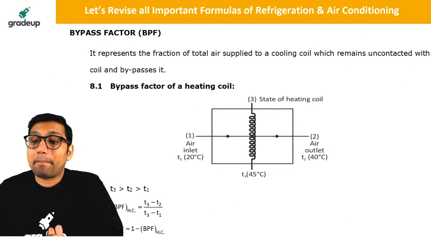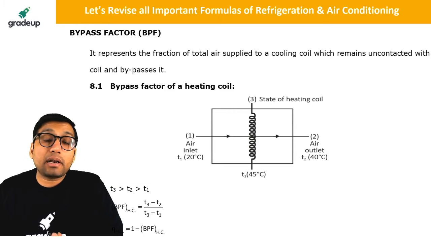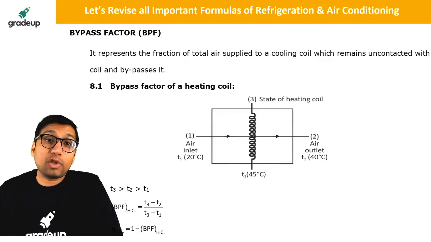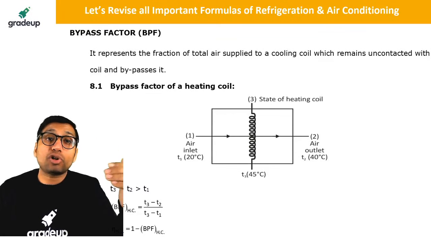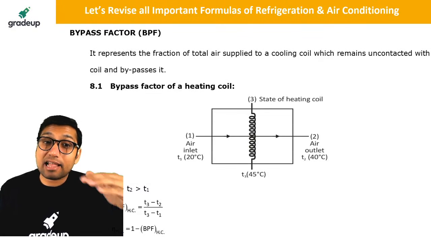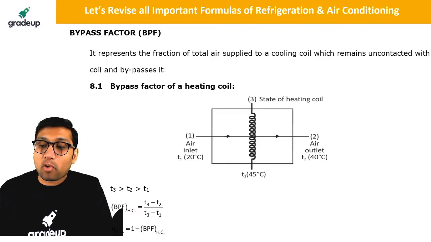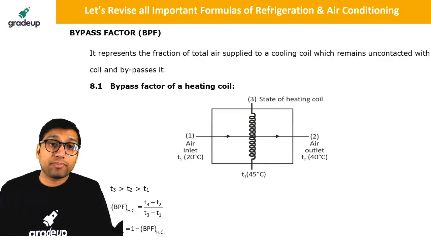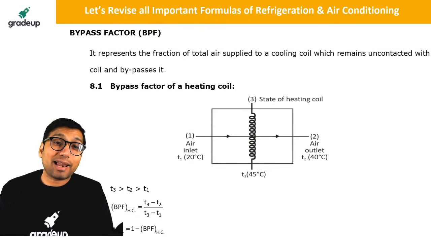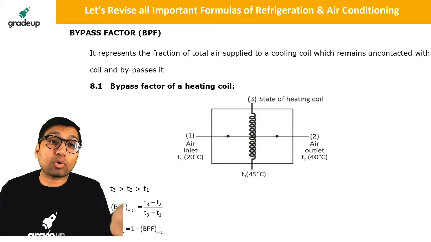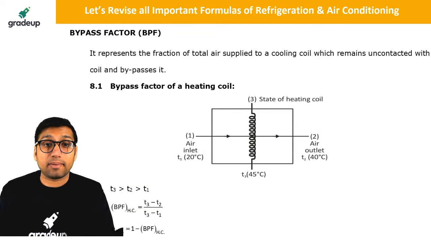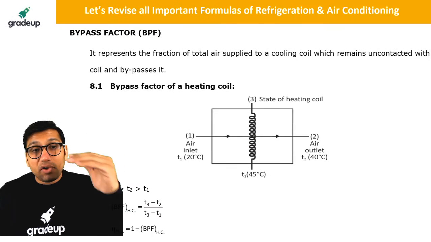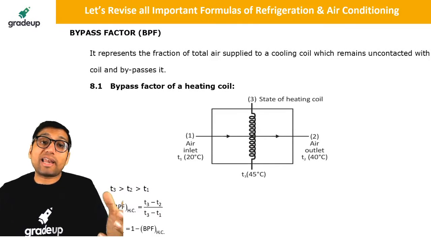Next important term is called bypass factor. Bypass factor basically tells you about your heating and cooling coil, for example, the heating coil used in the application of heating, ventilation and air conditioning, that is HVAC. We use both types of coil, heating coil and cooling coil. Also in the case of comfort air conditioning, in summer air conditioning, which is also called cooling and dehumidification, and in winter air conditioning, which is also called heating and humidification, we use different types of coil. We use heating coil and cooling coil.